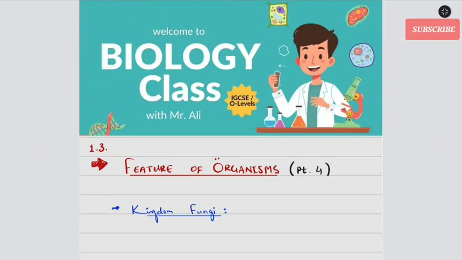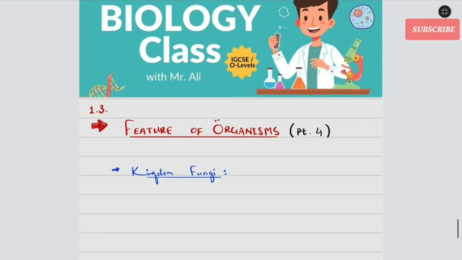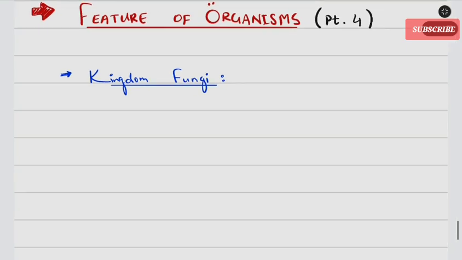So we will continue 1.3 features of organisms. I think this is going to be part 4, about kingdom fungi. We started with the 5 kingdom system. I introduced the 5 kingdoms: prokaryote, the second one was Protista, and this is going to be the third one, kingdom fungi. After that, we will talk a little bit about kingdom plantae and the animal kingdom. Now let's talk about kingdom fungi.